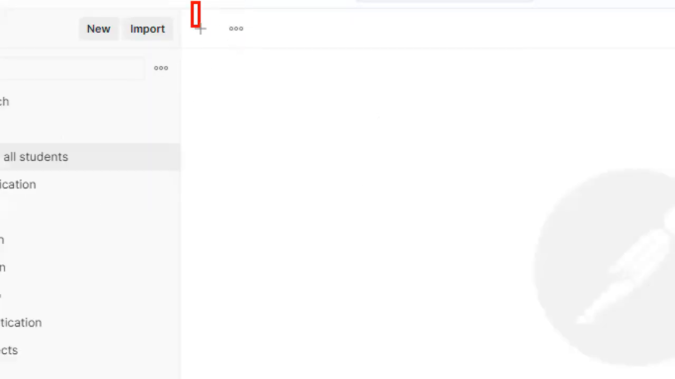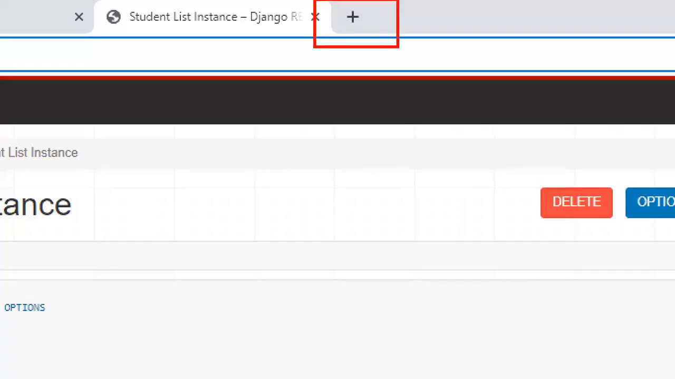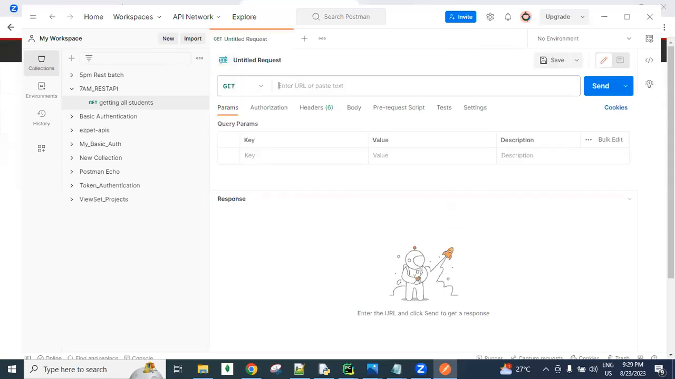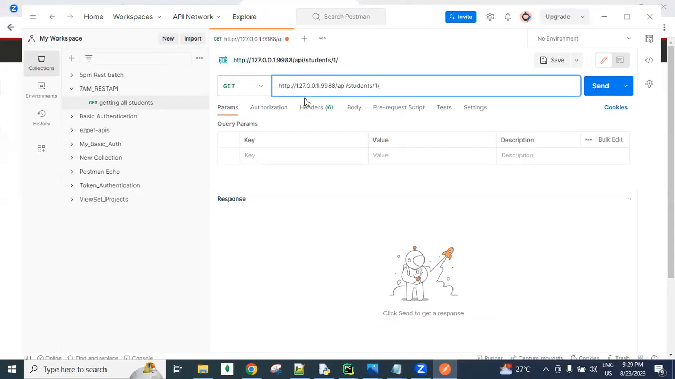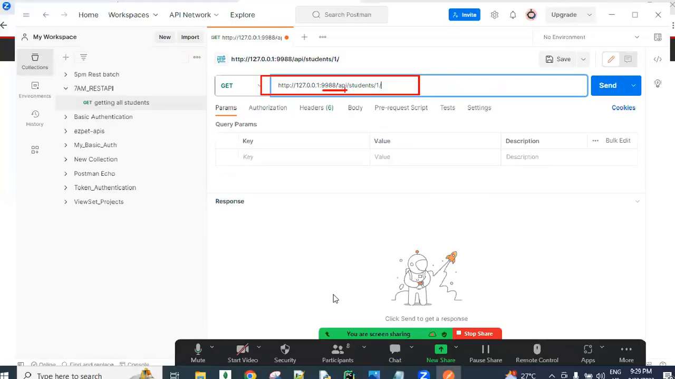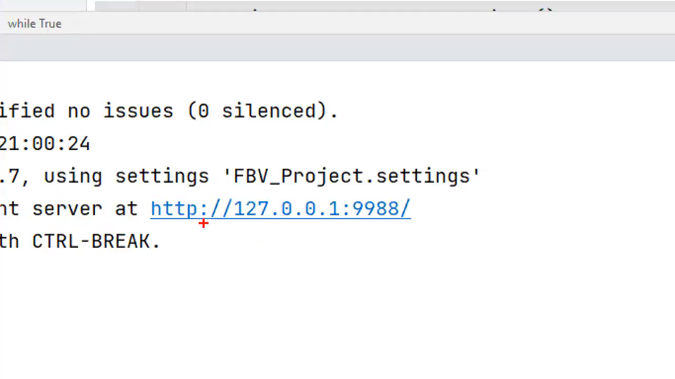And now here, guys, there is a plus symbol, the same as in a browser. So now you can click on this and one tab will open. Here you can paste your requested URL. This is my URL, guys. With this port number, the application is already existing and running also. See here, with this port number, my application is running.